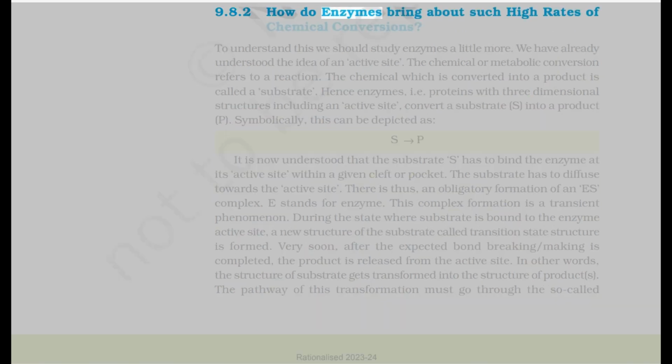9.8.2 How do enzymes bring about such high rates of chemical conversions? To understand this, we should study enzymes a little more. We have already understood the idea of an active site. The chemical or metabolic conversion refers to a reaction. The chemical which is converted into a product is called a substrate. Hence, enzymes, i.e. proteins with three-dimensional structures including an active site, convert a substrate, S, into a product, P.